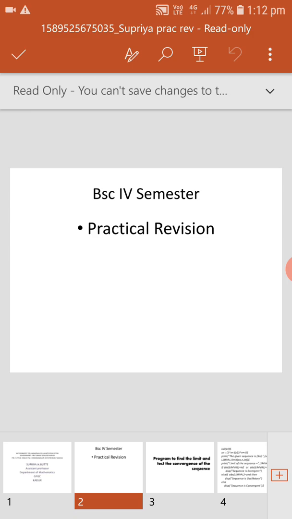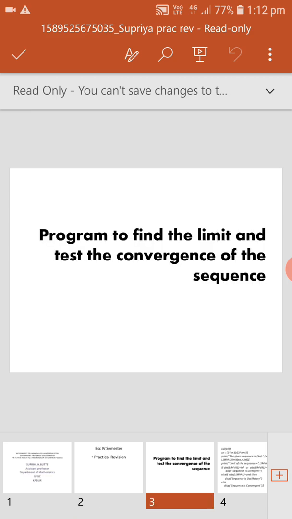Today I explain about the 4th semester BSc practical program. Today I have taken a program to find the limit and test the convergence of the sequence. In the class, we already know how to get the limit value, and depending upon the limit value, we tell whether the given sequence is convergent, divergent, or oscillatory. I tell about the convergence.